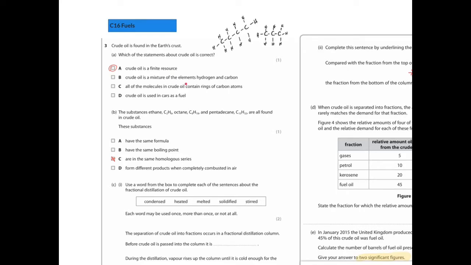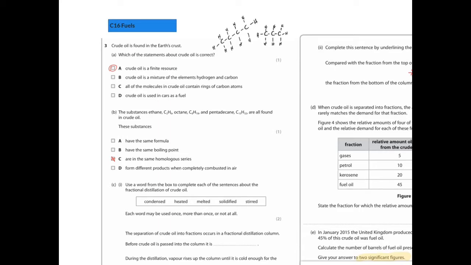Crude oil is a mixture of the elements hydrogen and carbon. No, it's a mixture of hydrocarbons, these types of molecules, not all elements separated. All of the molecules in crude oil contain rings of carbon atoms. No, they contain sort of long strands of carbon atoms. Crude oil is used in cars as fuel. Not unless it's processed into petrol, so not raw, no. So crude oil is a finite resource, it will run out.